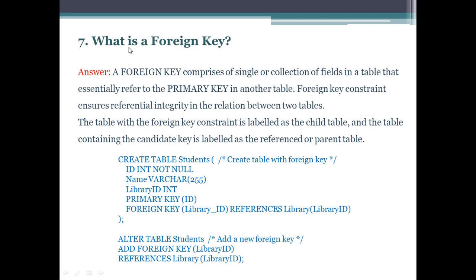So seventh question is, what is a foreign key? A foreign key comprises a single or collection of fields in a table that essentially refers to the primary key in another table. So a foreign key constraint ensures referential integrity in the relation between two tables. The table with a foreign key constraint is labeled as the child table, and the table containing the candidate key is labeled as the reference or parent table. As you see here, we have created a student table with primary key column as ID and foreign key column as library ID, which will reference the library table and library ID as the field.